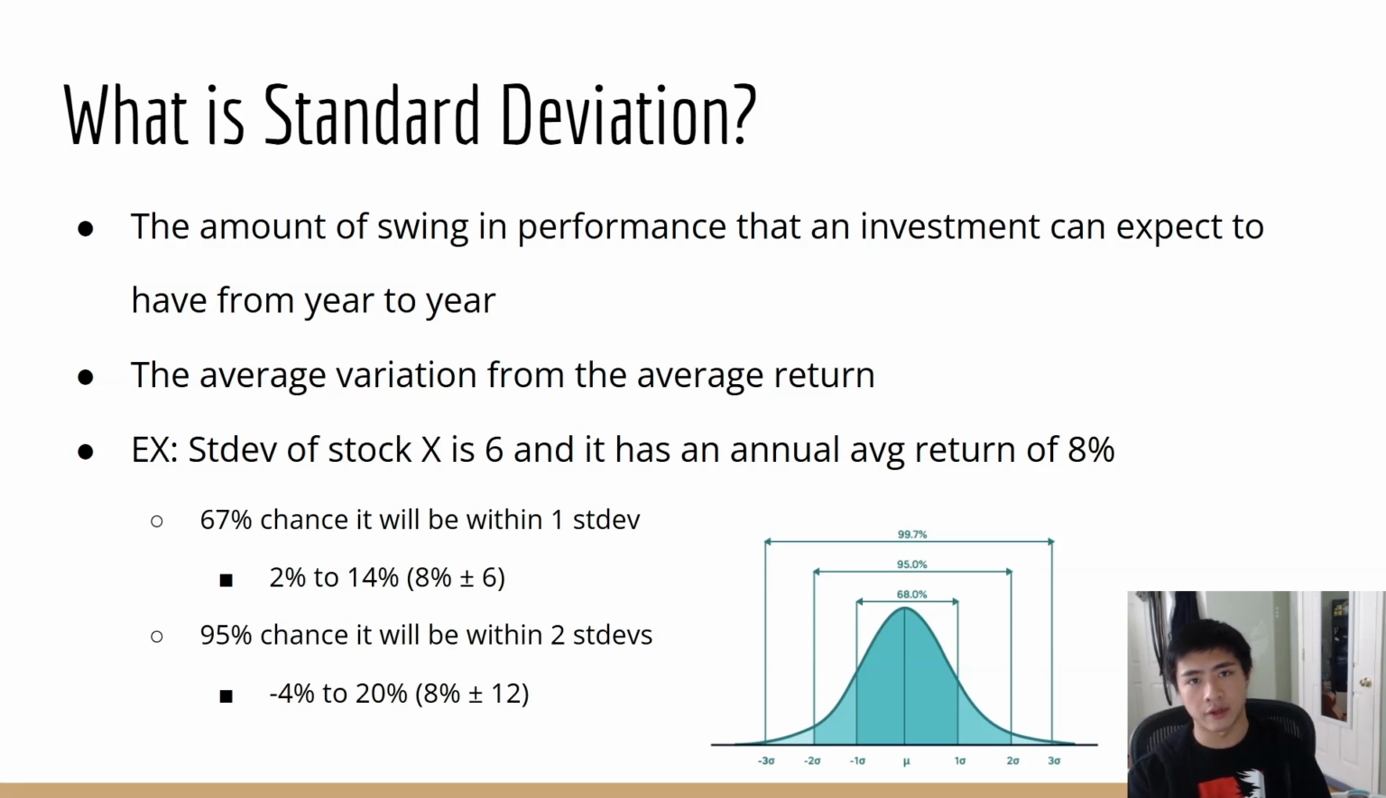So that's one standard deviation, and if you look back to the chart, this has like a 67 to 68% chance of happening. Now, within two standard deviations for stock X, this will range between -4 to 20%. And this is because 8 plus or minus 12, because 2 times 6, right? Two standard deviations, so 2 times 6. That's how you get those numbers. So we know that there's a 95% chance that it'll fall within two standard deviations.